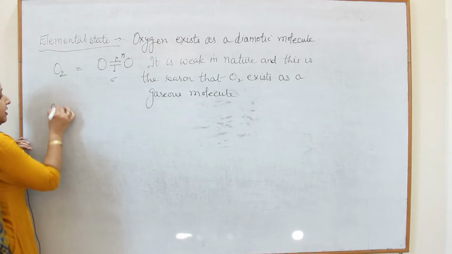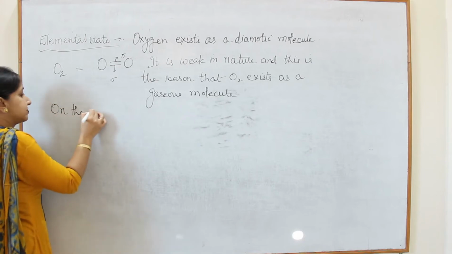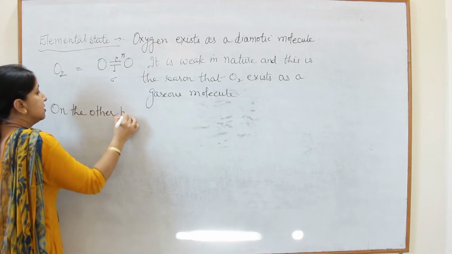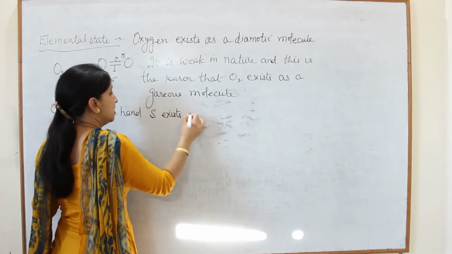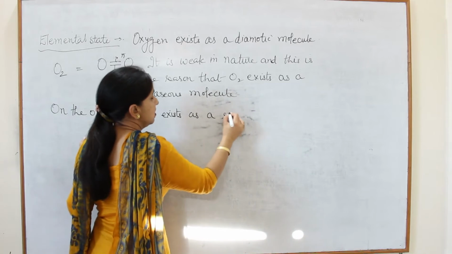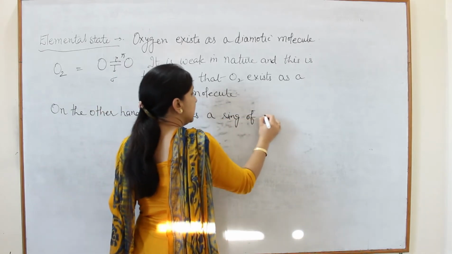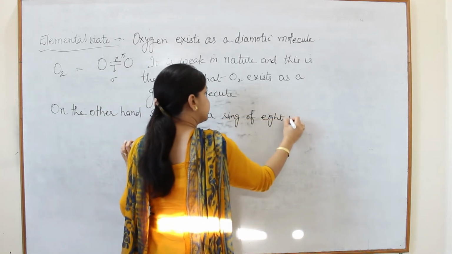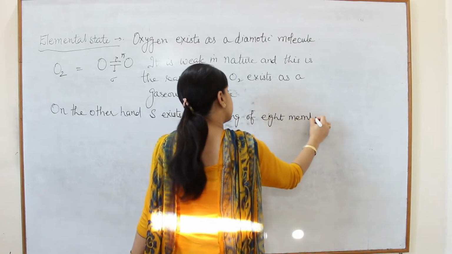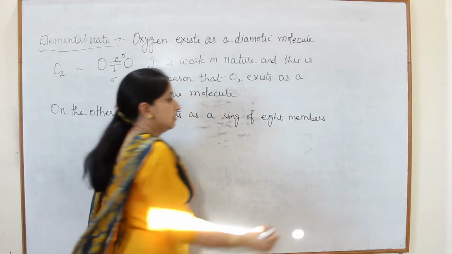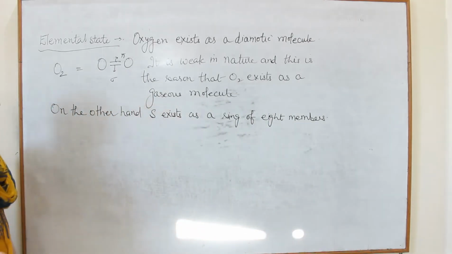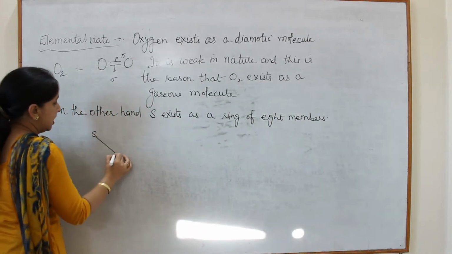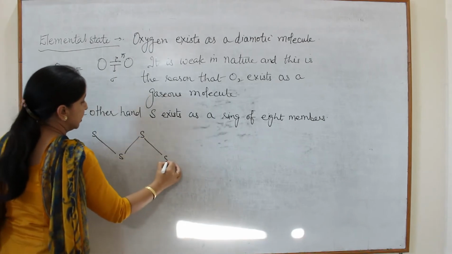On the other hand, sulfur exists as a ring of 8 members. The most stable form of sulfur is the 8-membered ring structure, which is also known as the puckered ring.